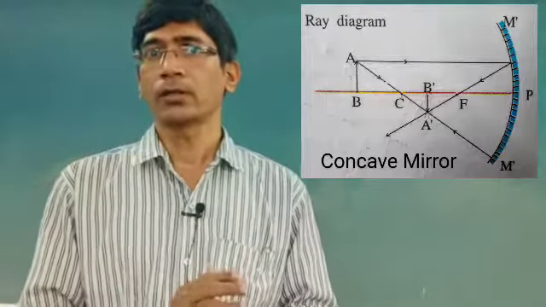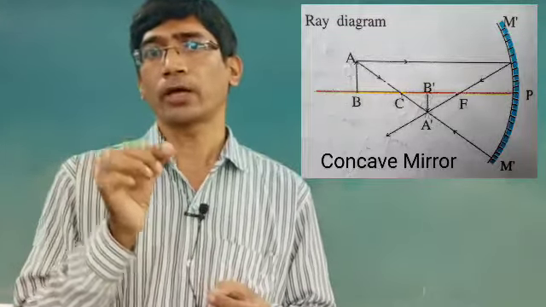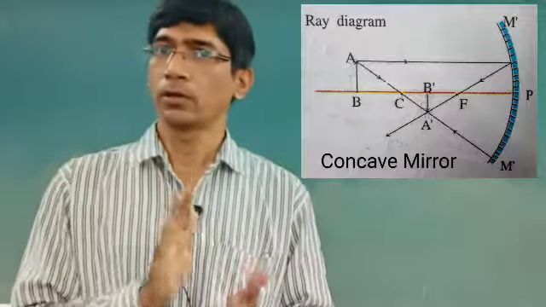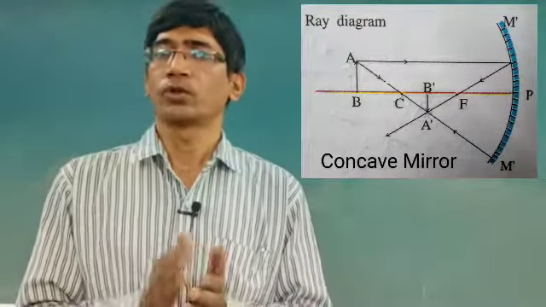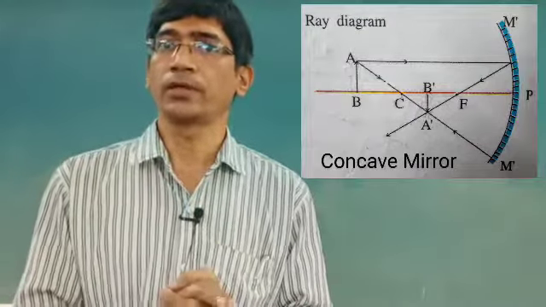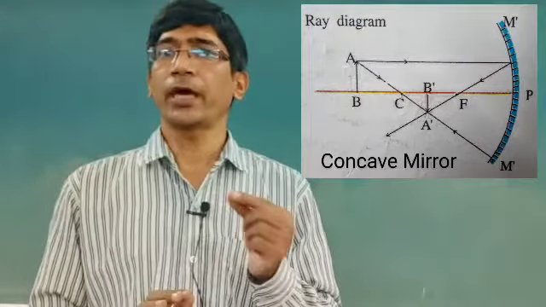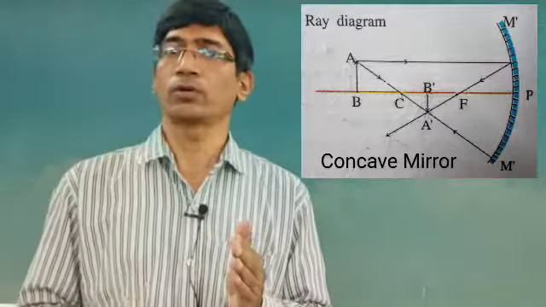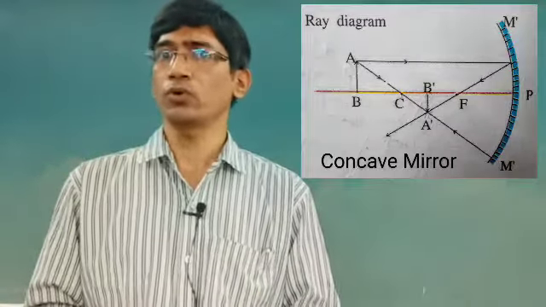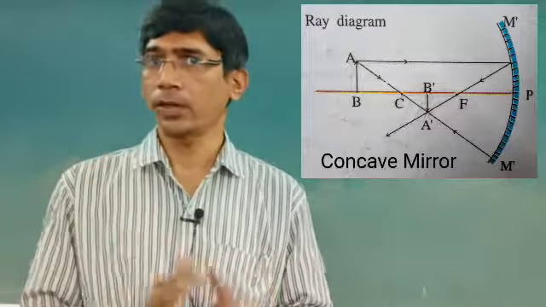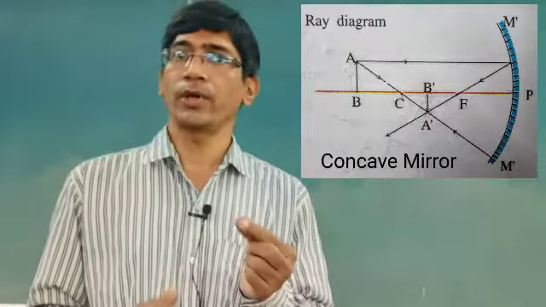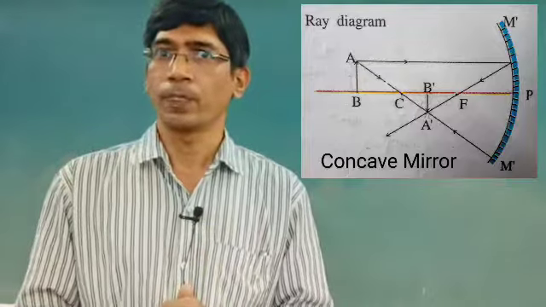The condition is that the rays should actually meet at the point. That image is known as the real image. The real image we can obtain on a screen also. You can take paper as a screen, or any wall as a screen. So a real image can be obtained on the screen.